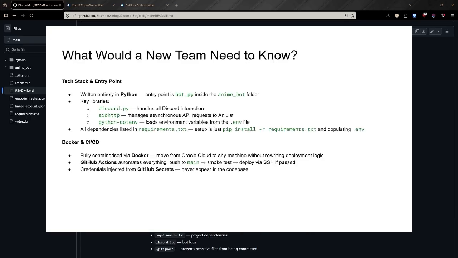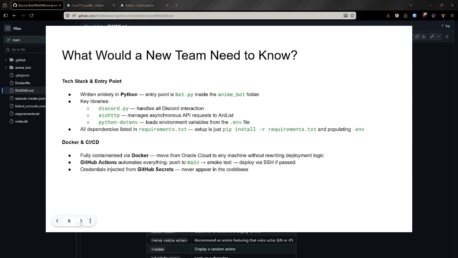Let's say a new team wanted to pick up where we left off. Here's everything that they'd need to know. The entire bot is written in Python. The entry point is bot.py inside the anime_bot folder. The key libraries are discord.py, which handles all Discord interactions, aiohttp, which manages asynchronous API requests to AniList, and python-dotenv, which loads environment variables from the .env file. All dependencies are listed in requirements.txt.